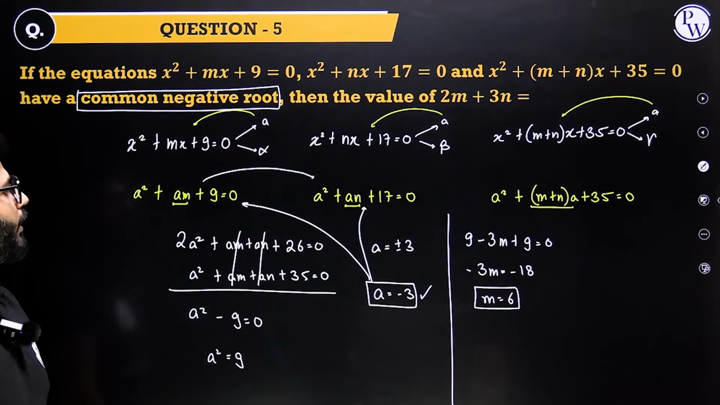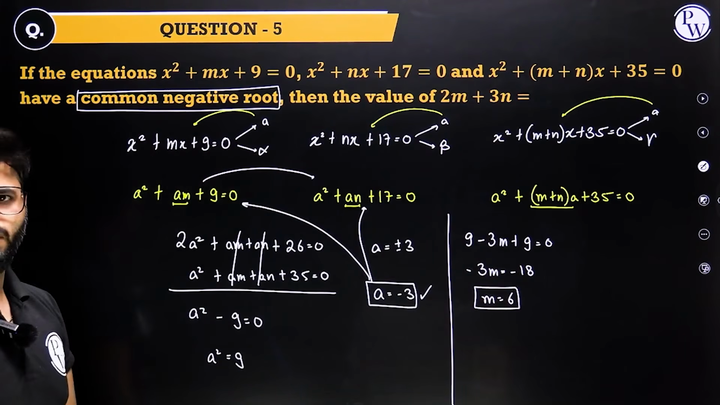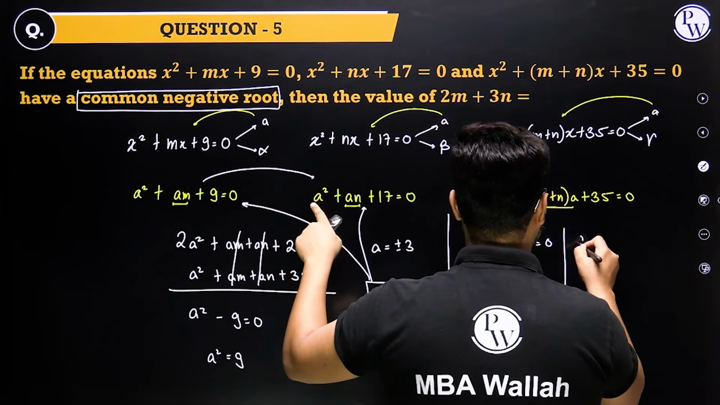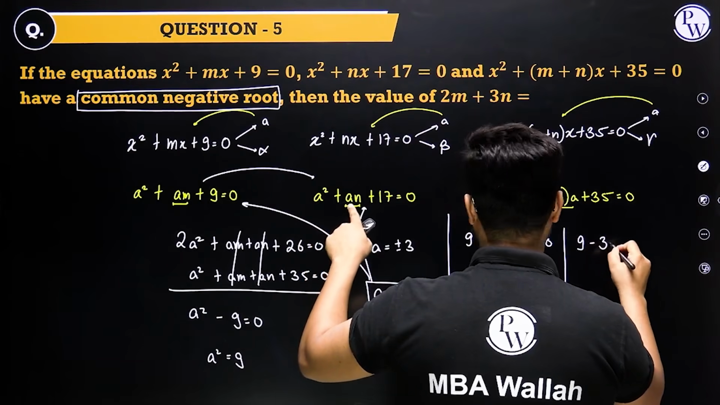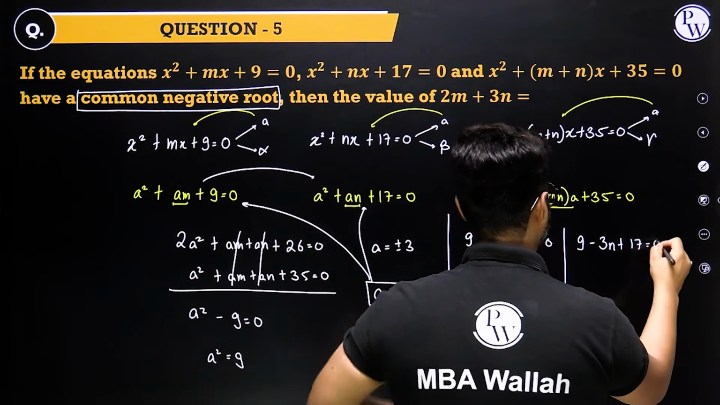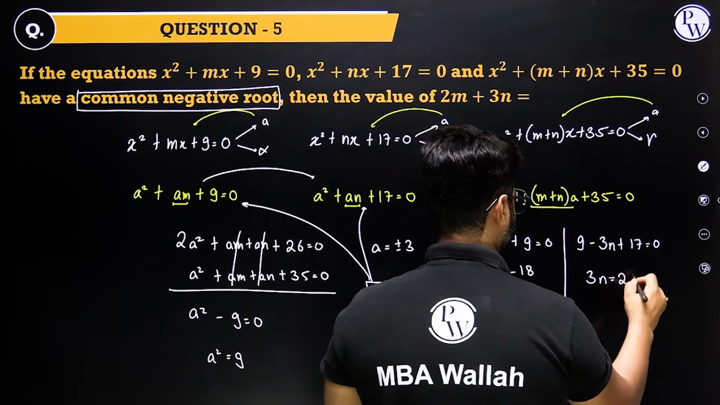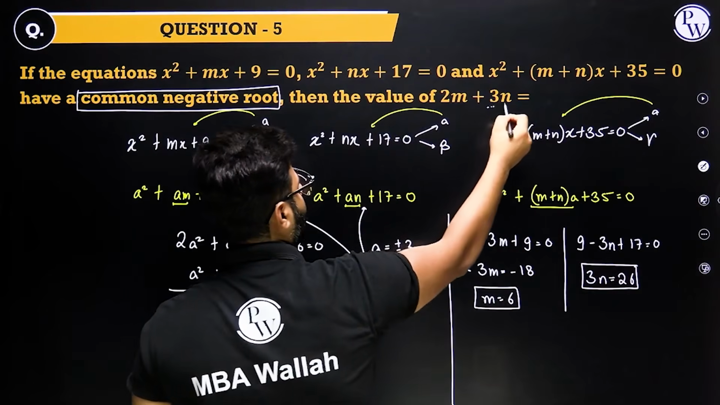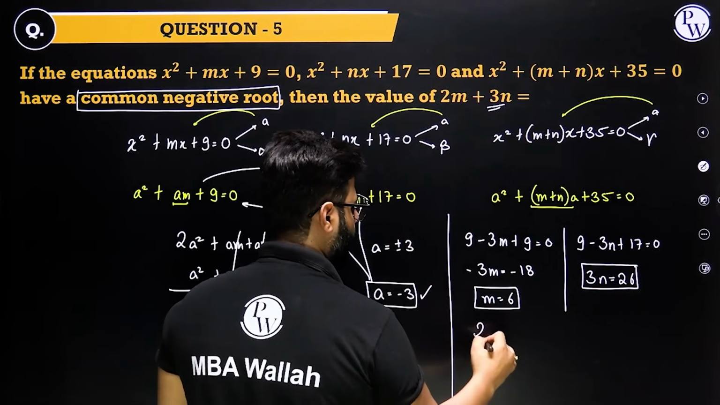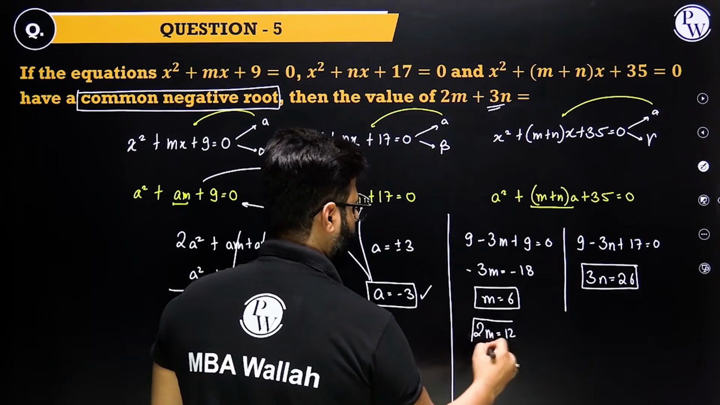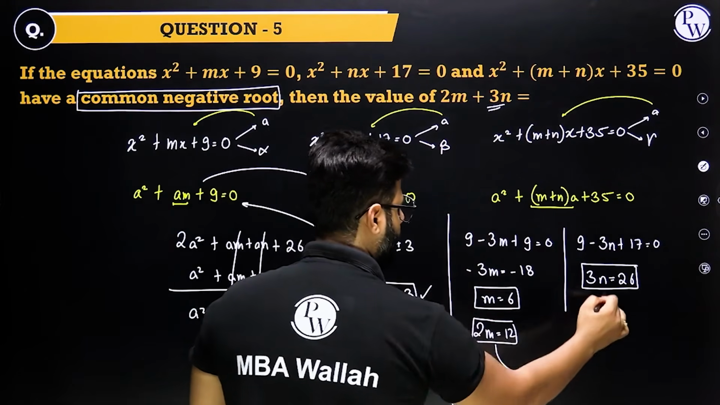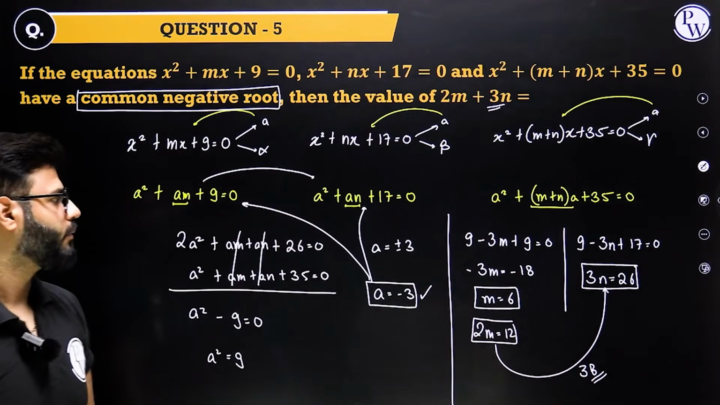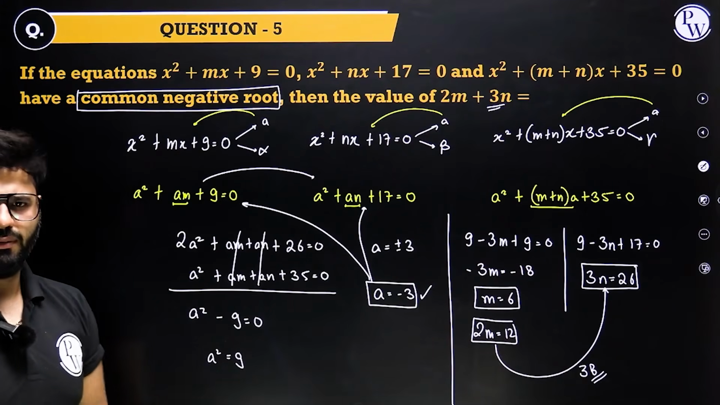Fantastic. Nice. Good. Then time to find out n. If I put minus 3 here, that's minus 3 square 9, minus 3n plus 17 equals 0. 3n turns out to be 26 and n comes out to be 26 by 3, but I'm not interested in that. I needed 3n only. Fine. What is 2m? 2m is 12. What do I need to get? 2m plus 3n. 2m plus 3n is 26 plus 12, that's 38. And we are done.